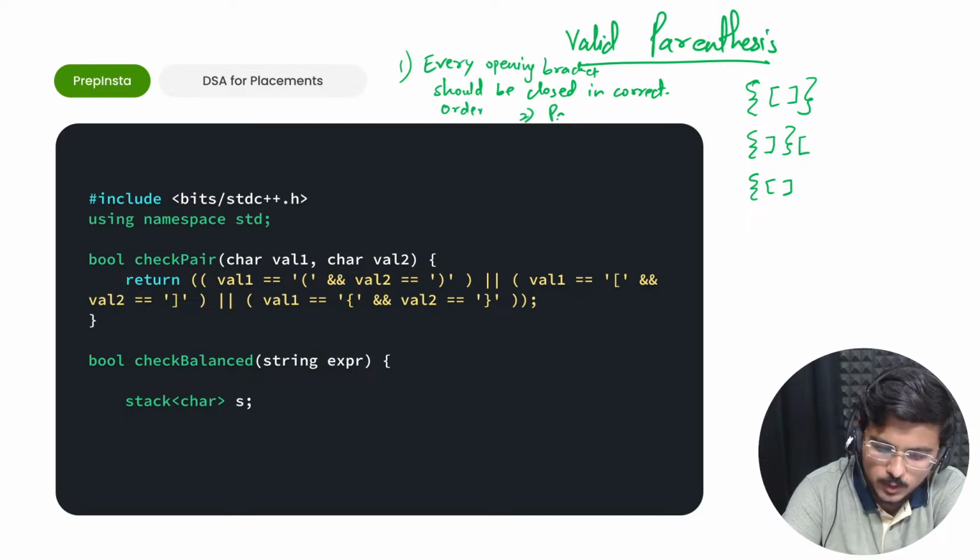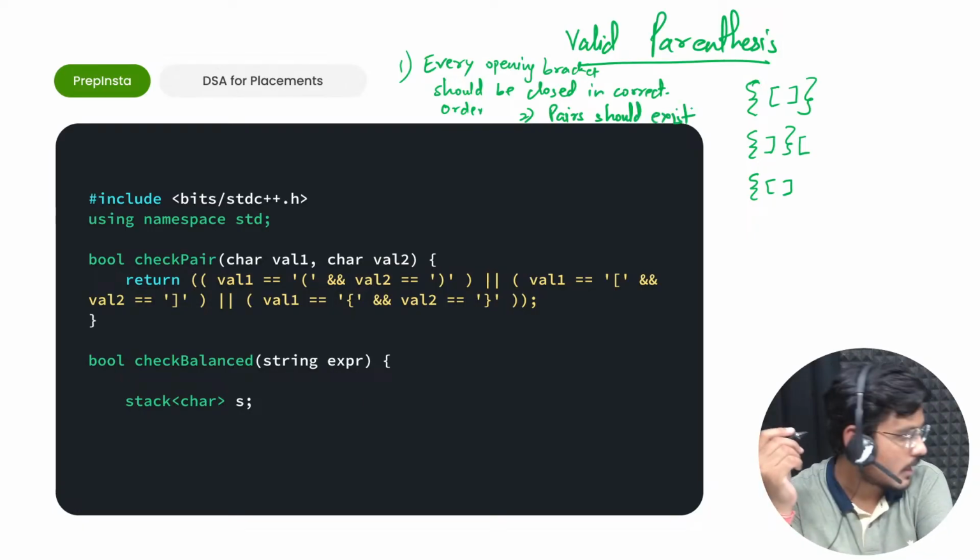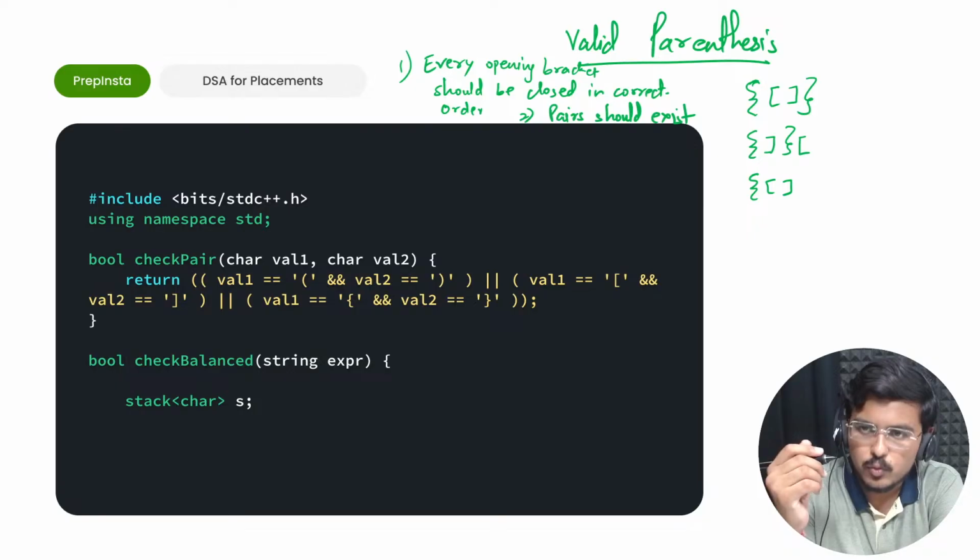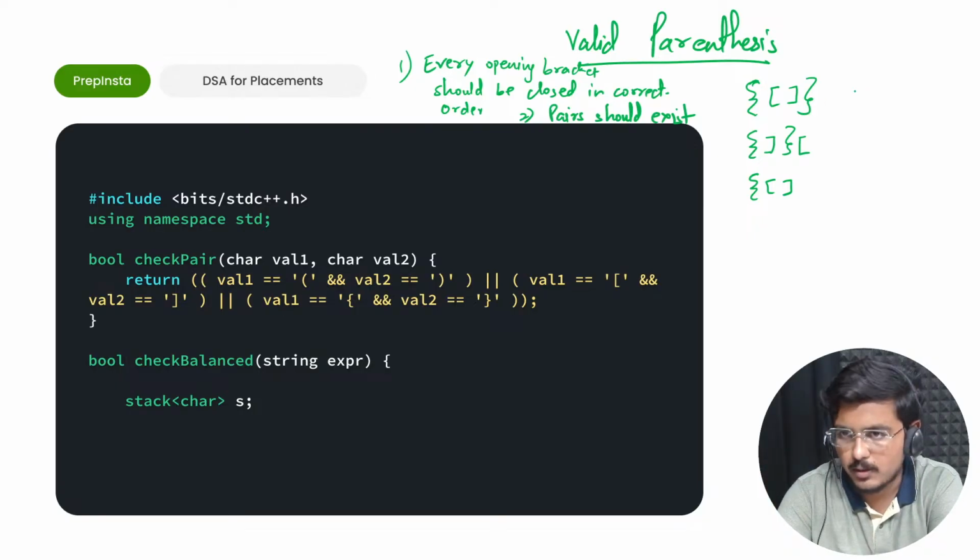Secondly, pairs should exist. Fine. Now these are very vague details that I'm giving you. You won't be able to understand them easily. So to all of you, is this a valid or balanced parenthesis? I'll do it for you and then you do other examples.